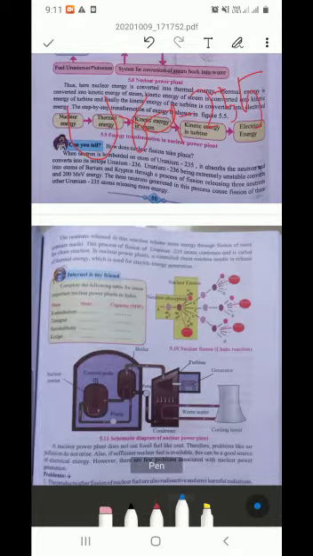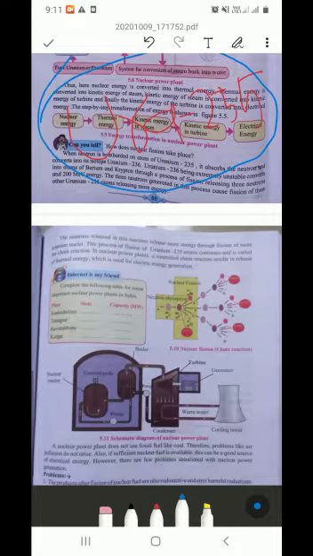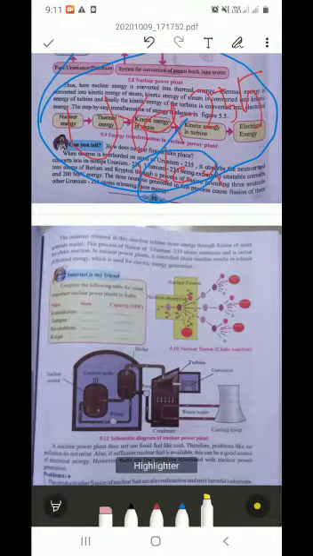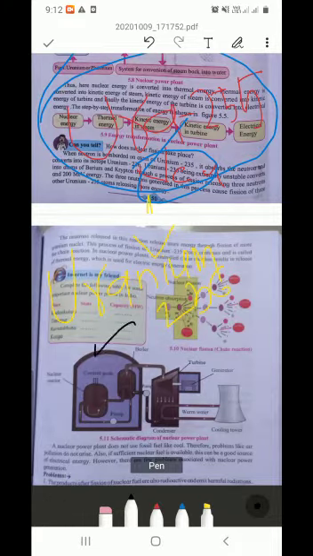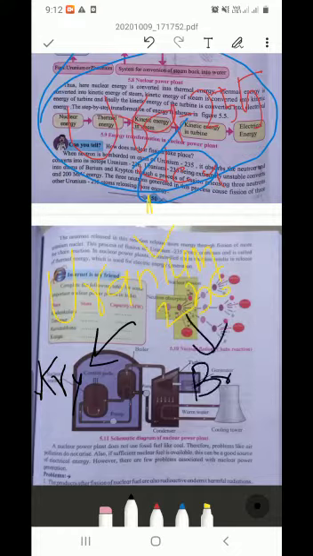Uranium 235 absorbs a neutron, and this uranium 235 converts into uranium 236. Now this uranium 236 is highly unstable. It is not stable, so it is again converted into a krypton atom plus a boron atom, and again 3 electrons are released over here.